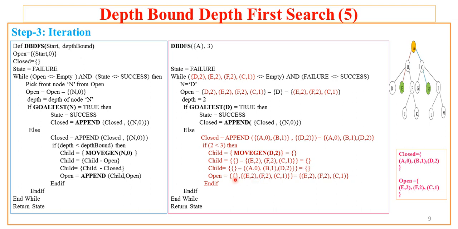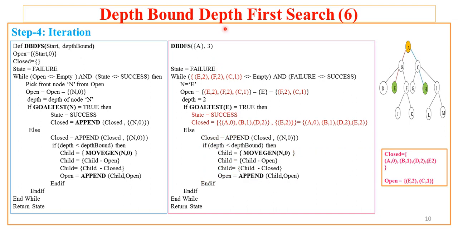So that means now open has, more concretely, only 3 nodes, that is E, F and C, and closed has 3 nodes A, B and D. So with this new open, it iterates. Now here with this new open, the while loop iterates once again.